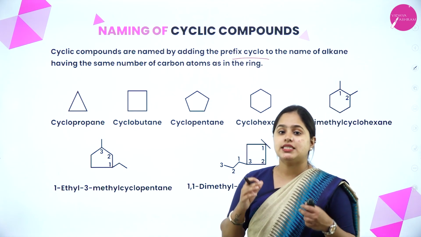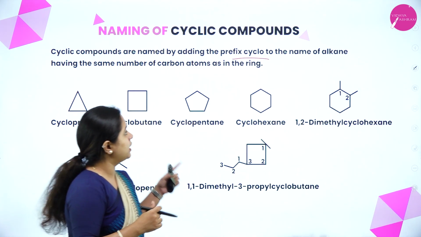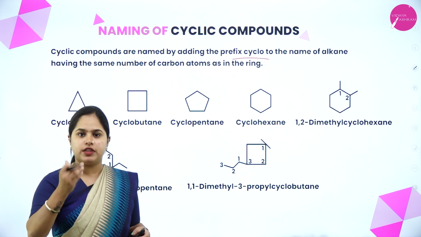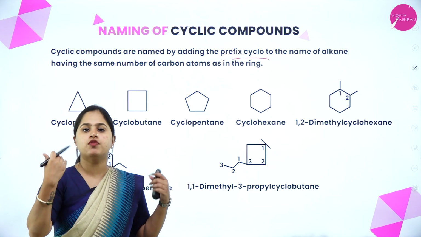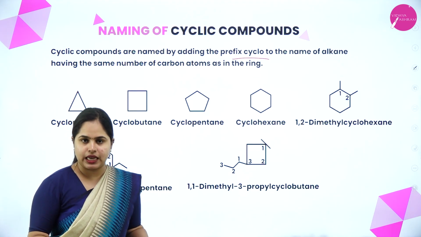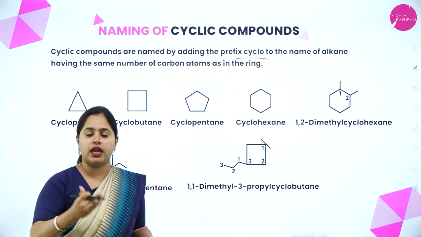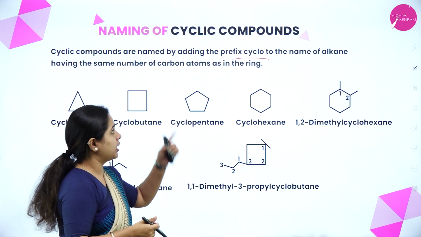Based on the number of carbon atoms, we know how to name the alkane. Before that name, you put the prefix cyclo. That is how you name cyclic compounds.